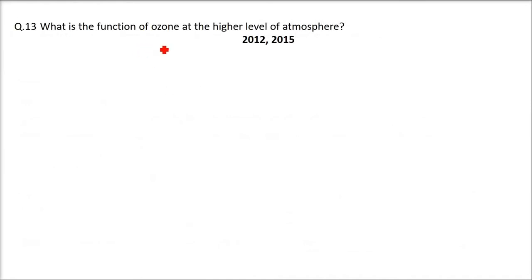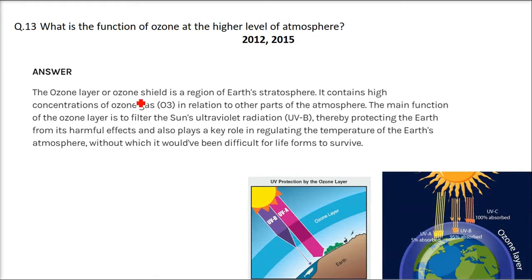What is the function of ozone at the higher level of the atmosphere? The ozone layer, which we also call the ozone shield, is seen here. This is the region of the Earth's atmosphere called the stratosphere. We have troposphere, stratosphere, mesosphere, thermosphere, and finally the exosphere. There is a part of the stratosphere where ozone is present, and that is the region.